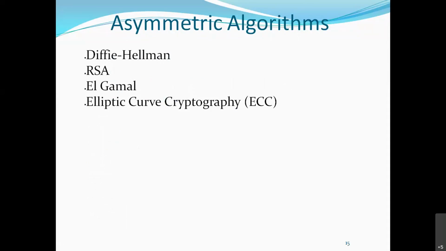Now, what is meant by asymmetric? I told you they use two different keys. So Diffie-Hellman is actually a key generation algorithm. It generates two keys. RSA is the algorithm used for encryption. That is asymmetric. So with how many keys does RSA work? Two keys, right? Similarly, these other algorithms. So this is asymmetric. In that, we will see what the RSA algorithm is and how it works.